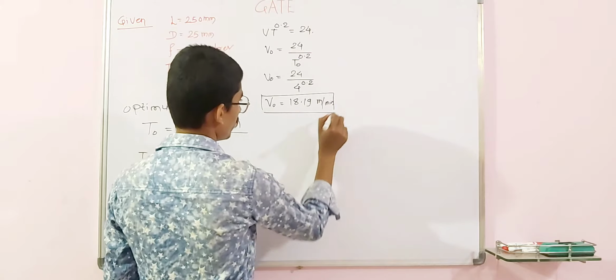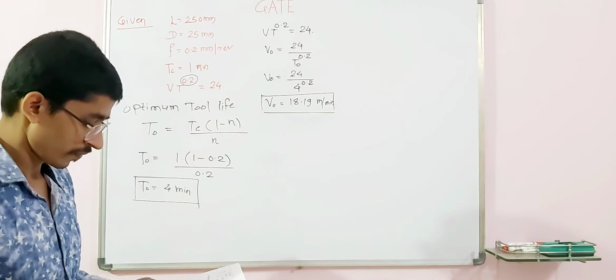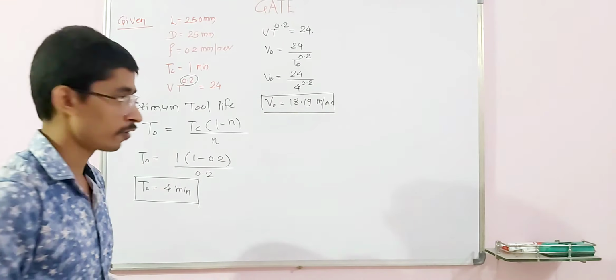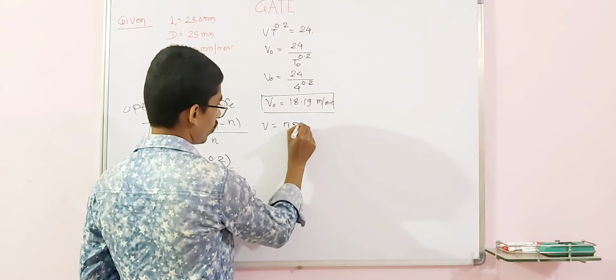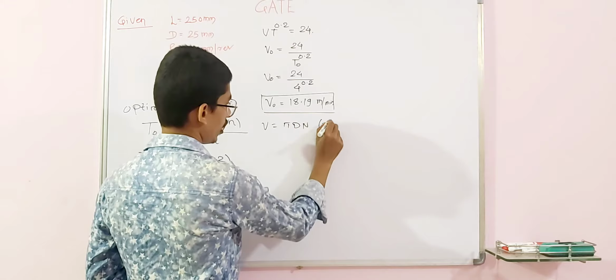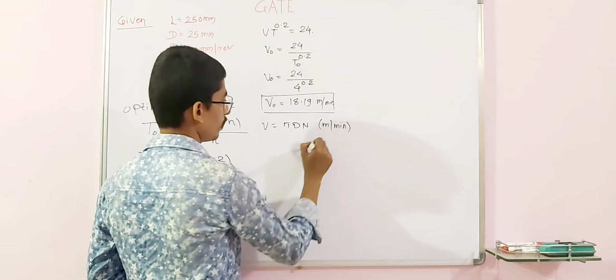After this, you have to find the rotational speed. How to find it? V is equal to pi D N, where V is the velocity in meter per minute.